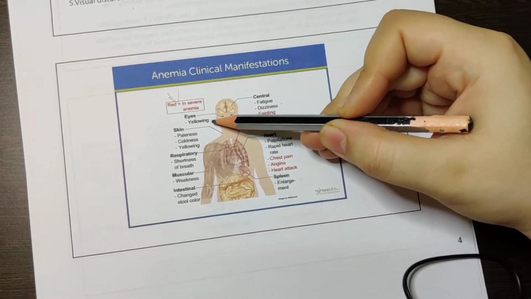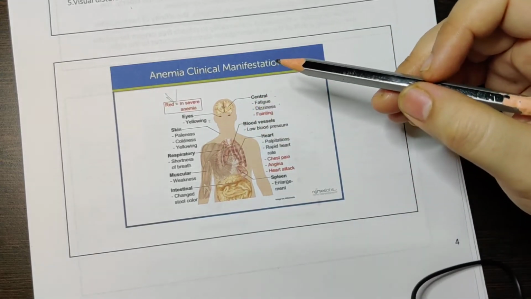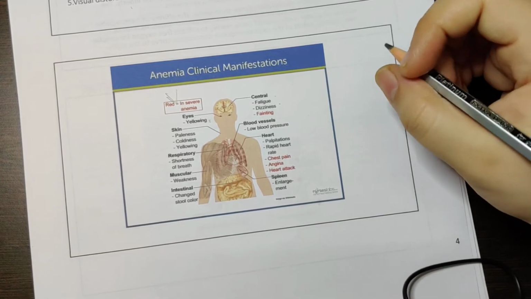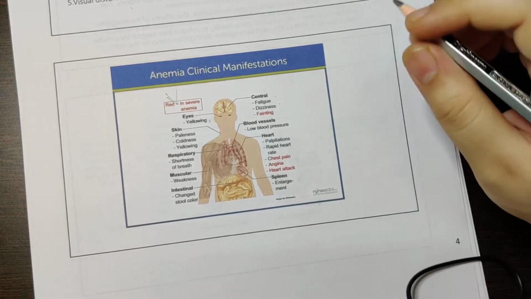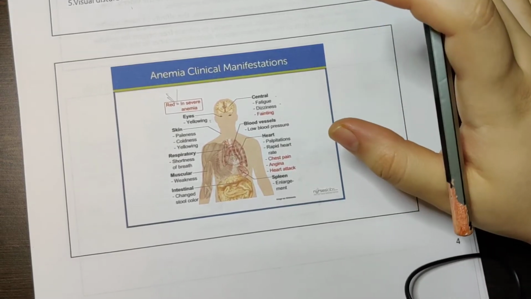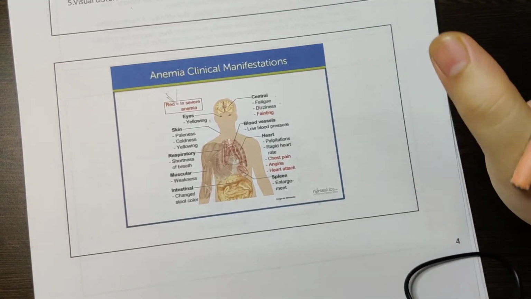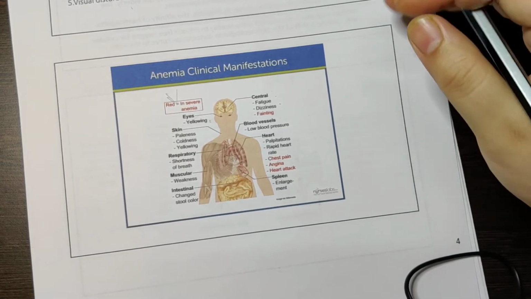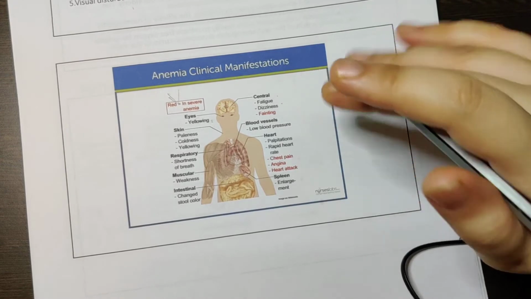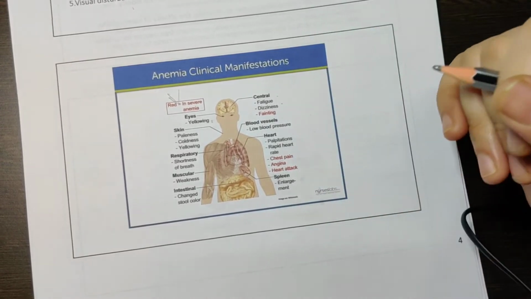Yellowing means you will see jaundice appearing. Now, if you have studied the bilirubin pathway, you will come to know how old hemoglobin and ruptured or abnormal hemoglobin will become bilirubin. This bilirubin has to be filtered and processed for excretion.